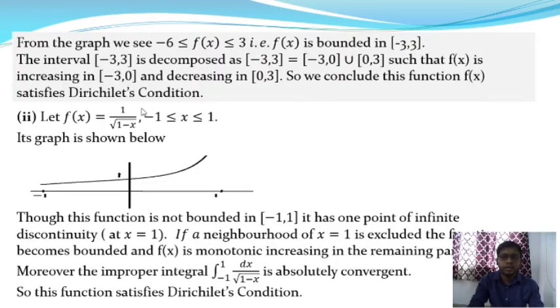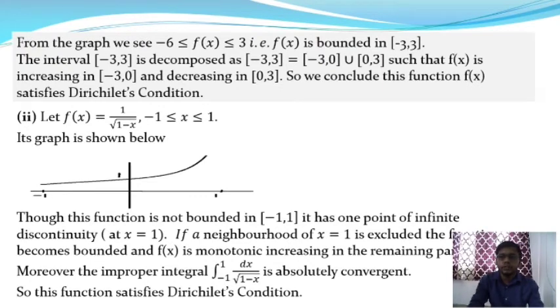But from the graph we see that minus 6 is less than or equal to f(x), which is less than or equal to 3, that is, f(x) is bounded in the interval minus 3 to plus 3. The function is defined in the interval minus 3 to plus 3, and in that interval the function is bounded. The interval is decomposed as minus 3 to plus 3 equals minus 3 to 0 union 0 to 3, such that the function f(x) is increasing in the interval minus 3 to 0, and decreasing in the interval 0 to 3.